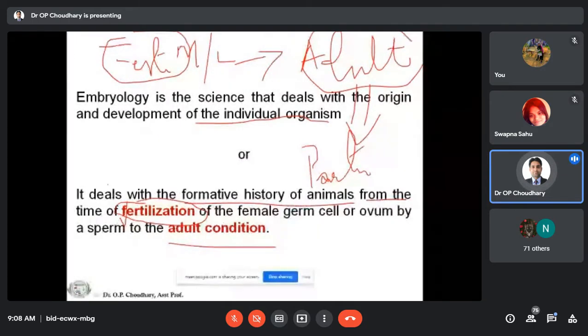These spermatozoa along with the ovum will come together, and their pronuclei will be fused, and they will form a zygote. So in this type of development, there is requirement of the male and female genital organs.